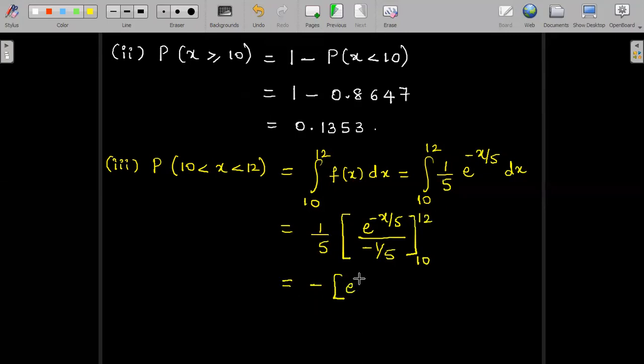Upper limit will be e power minus 12 by 5. Lower limit e power minus 10 by 5. Of course, this is the calculator work, which gives us the answer as 0.0446.